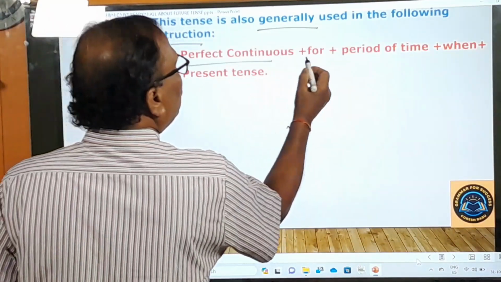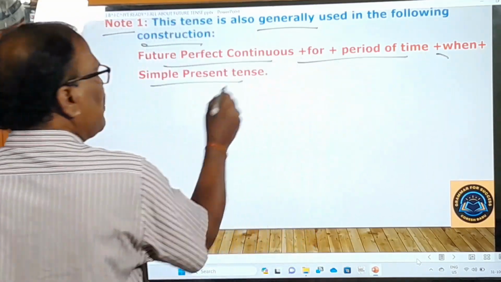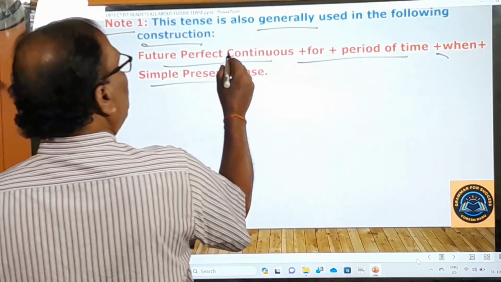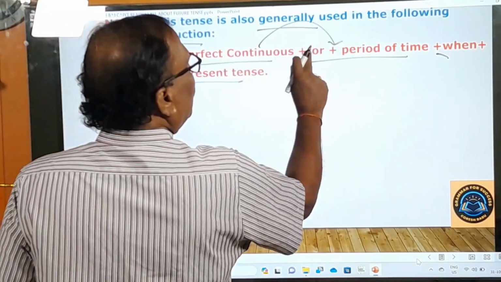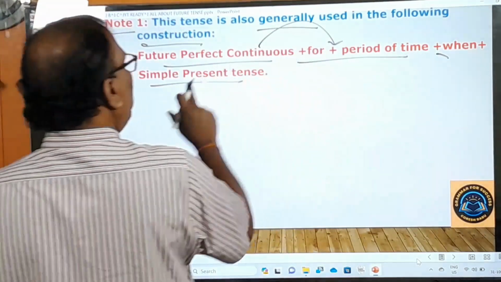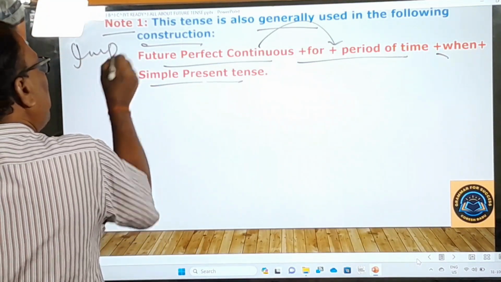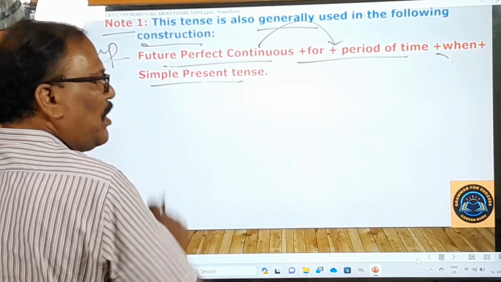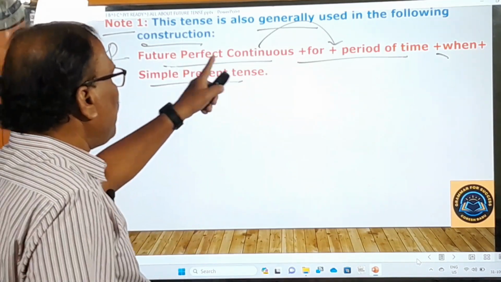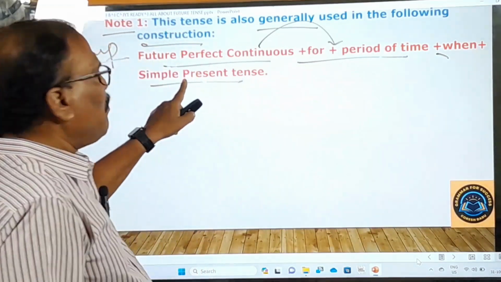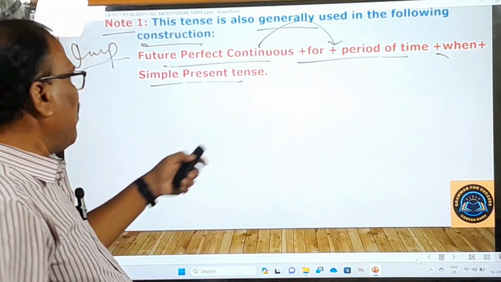Future perfect continuous tense, for plus period of time, when plus simple present tense. So future perfect tense plus for plus period of time plus when plus simple present tense. So this is the pattern from the examination point of view. Very, very important. Please keep this rule in your mind. It is future perfect continuous is always followed by for plus period of time plus when plus simple present tense. Please keep these things in your mind.